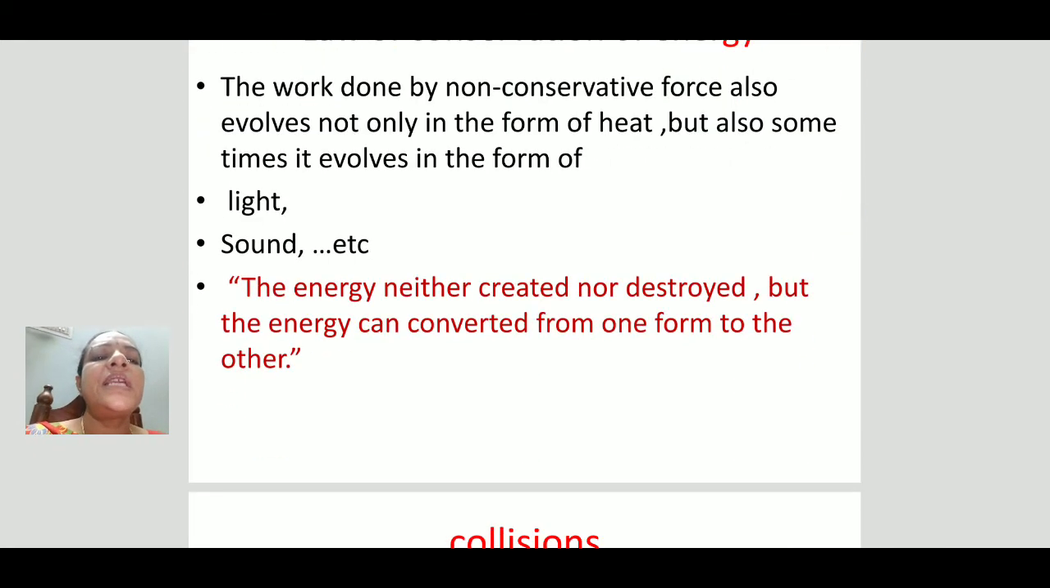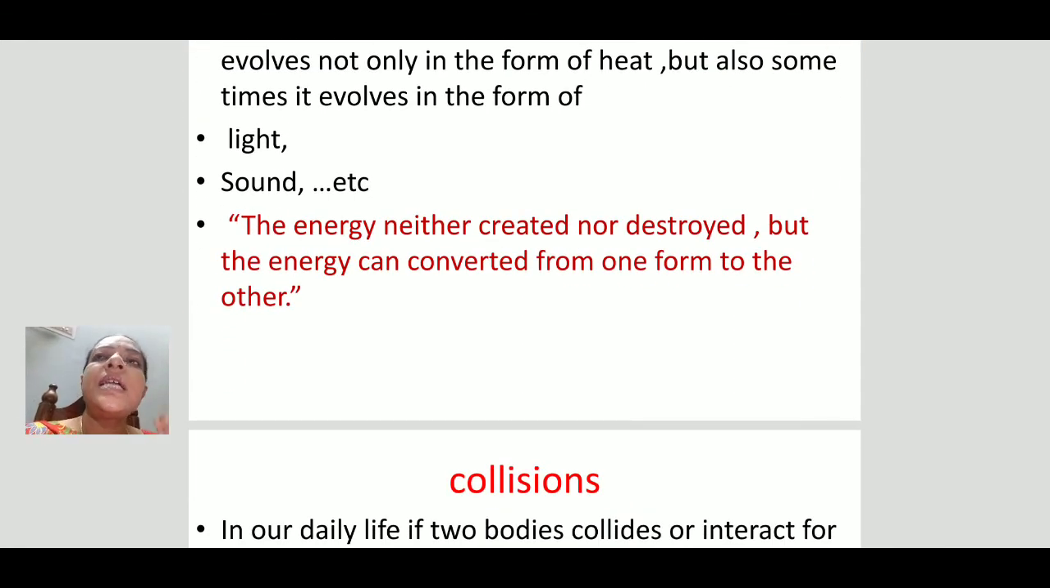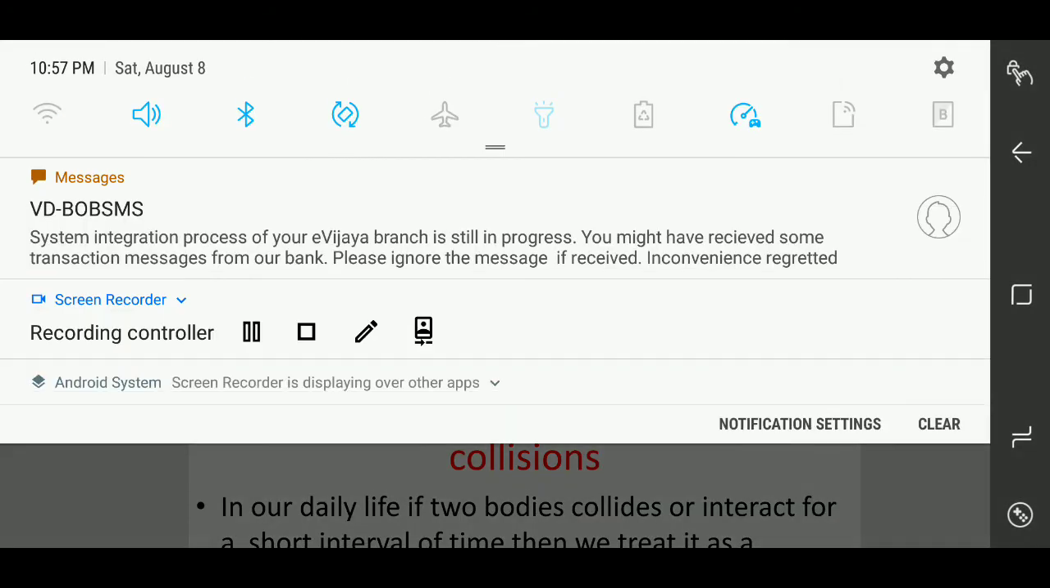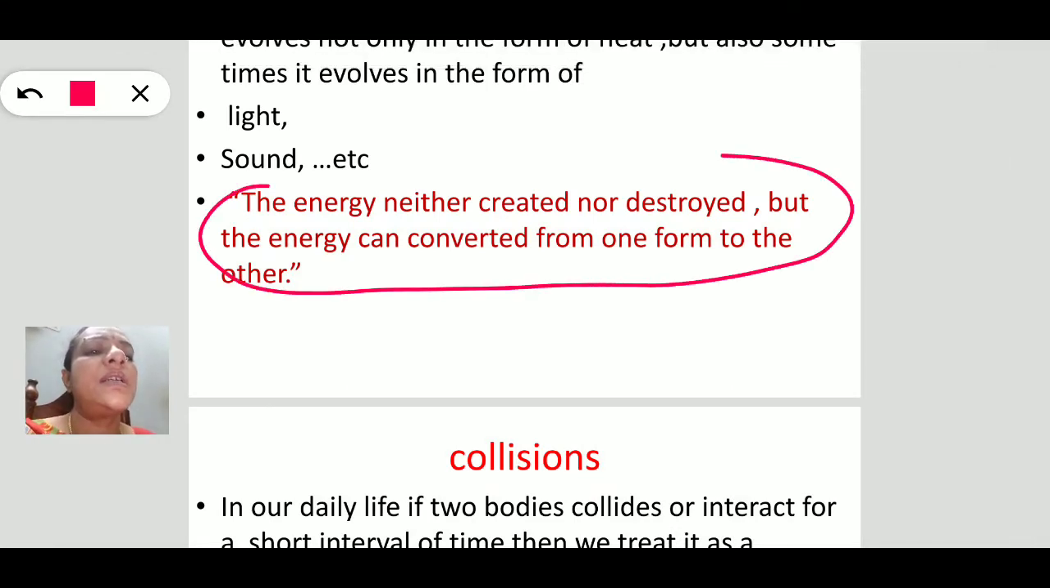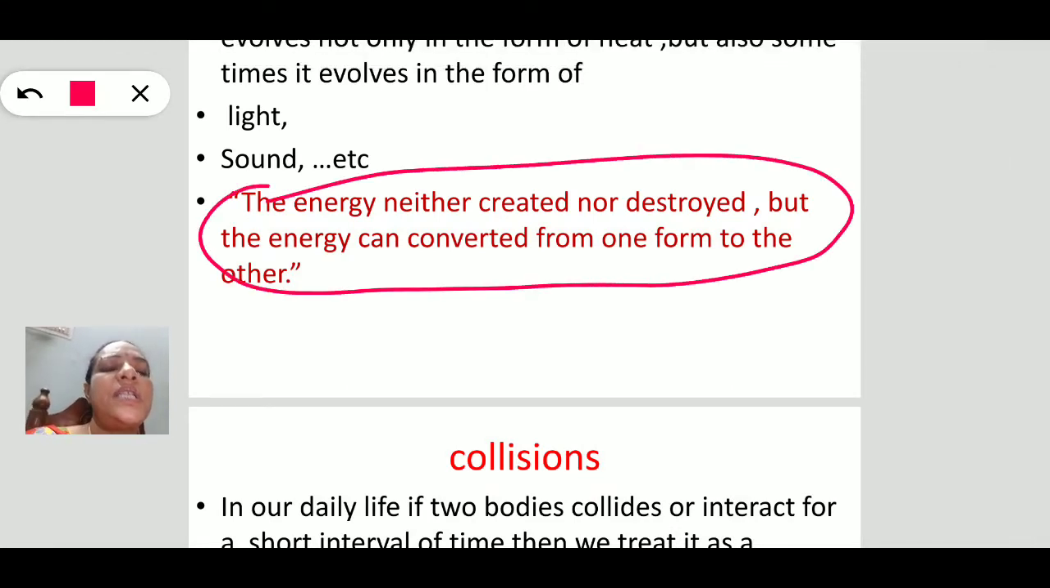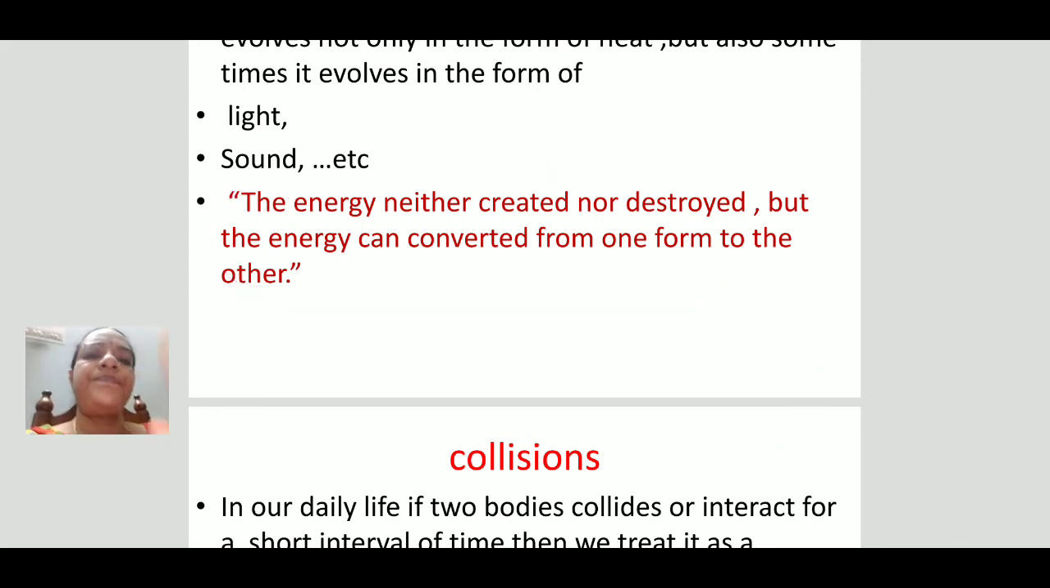By this we can say that energy can be converted from one form to another form, but we can't create energy. That is the well-known law of conservation of energy. Energy is neither created nor destroyed, but energy can be converted from one form to another.